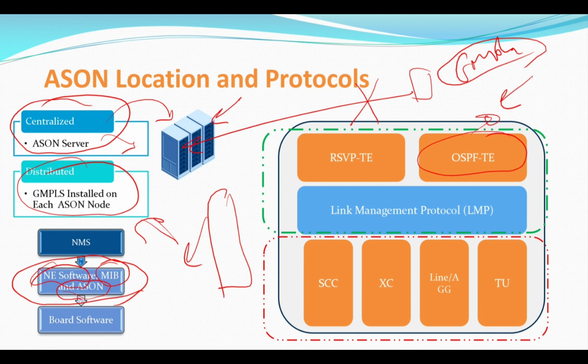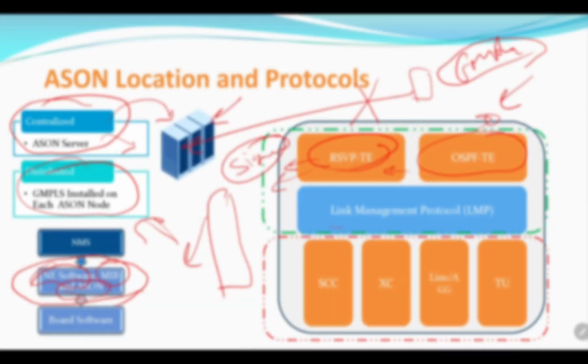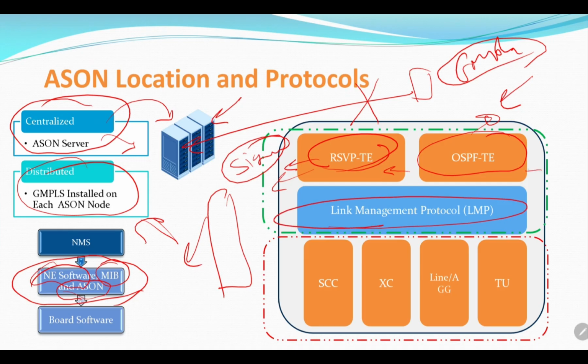Each ASON node will have a routing table containing all the information about this network. RSVP, Resource Reservation Protocol, is a signaling protocol to reroute the traffic and to create the service from scratch. Link Management Protocol is used to create the TE link between the different nodes and also maintain the control channels.